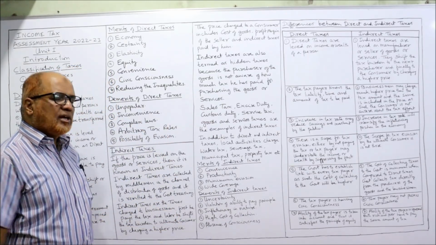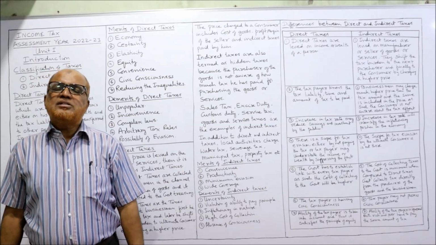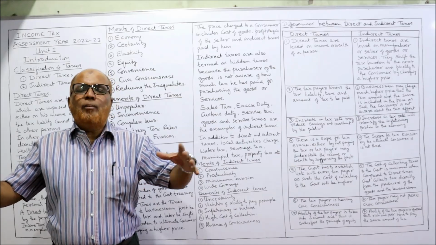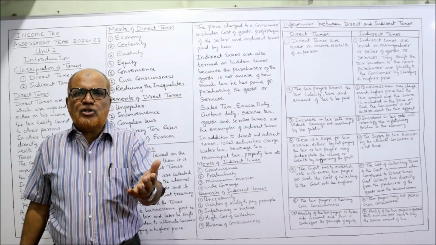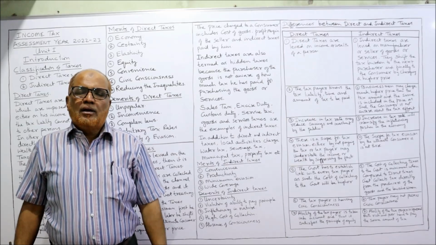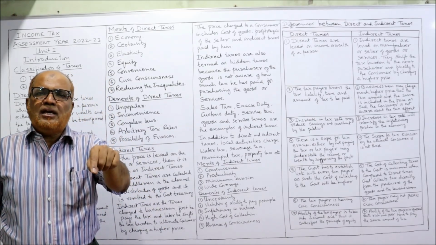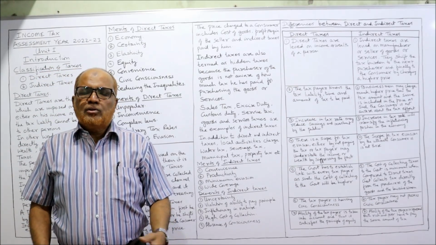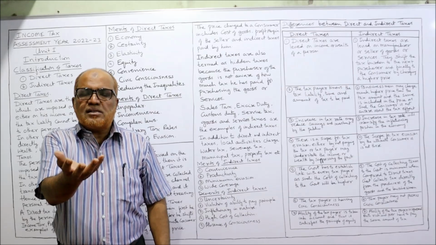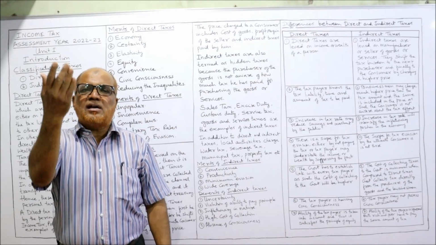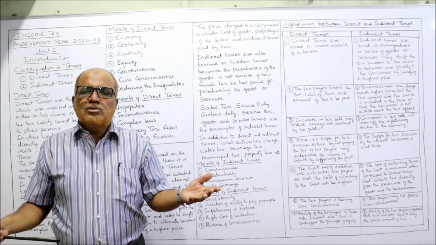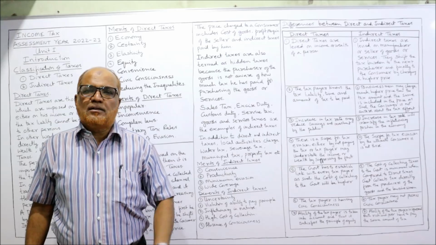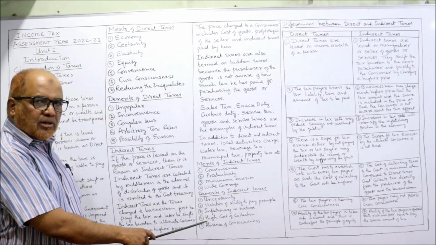Next one, inflationary in nature. Inflation means increase in the prices of goods and services. Inflation is a global phenomenon. In every country there is inflation. The prices are increasing. One of the reasons why prices are increasing is that taxes are more. Due to the more taxes, the prices are increasing. When prices are increasing, there is inflation. So indirect taxes will stimulate inflation. That is a consequence.